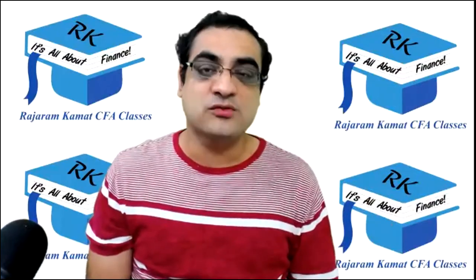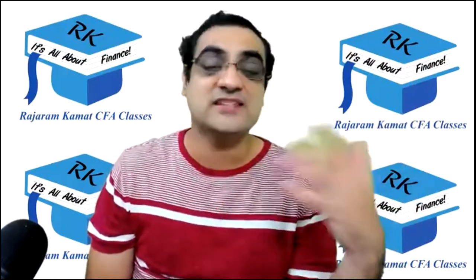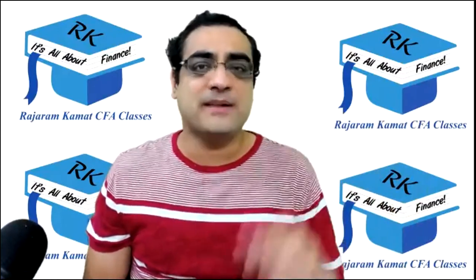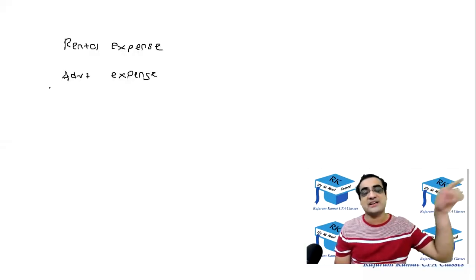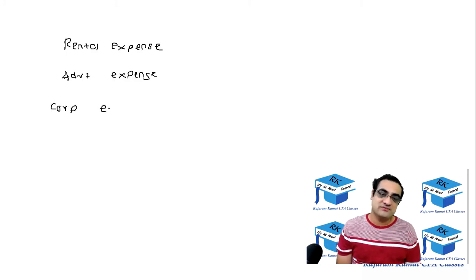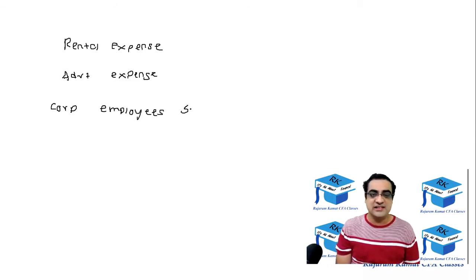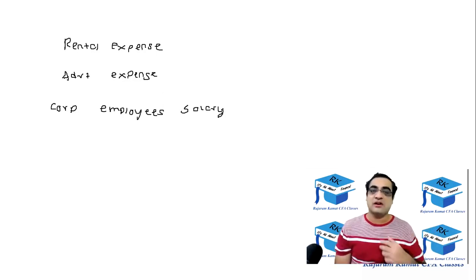So all these are called white collared employees because they don't work in the plant. They work in an AC office. So I'll just write corporate employees. But the common term is, the one who works in the factory is called blue collared, and the one who works in AC offices is called white collared. Right? Corporate employees ka salary. That is auditor ka salary, accountant ka salary, legal guy ka salary, tax wale person ka salary, board of director salary, etc.